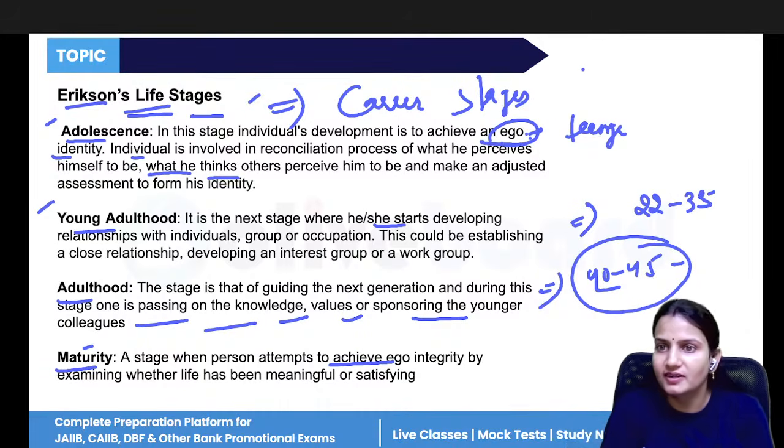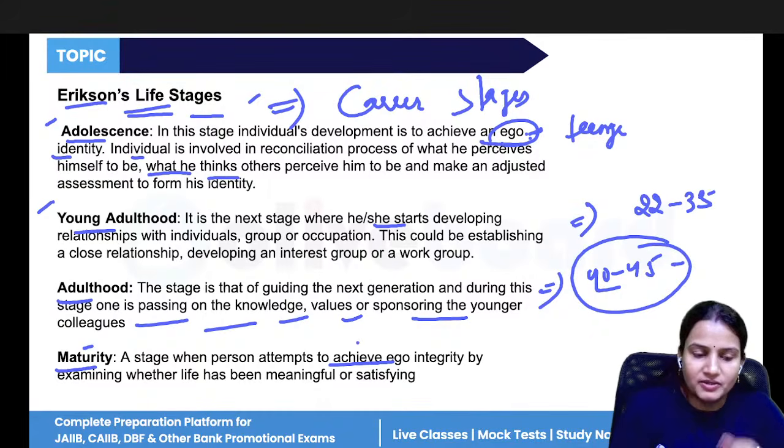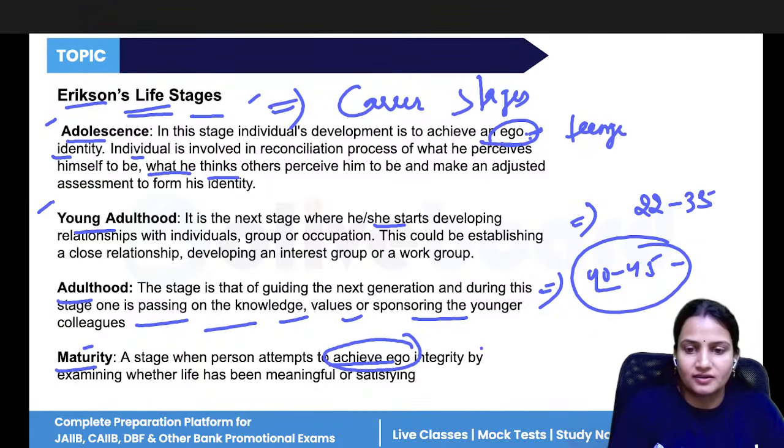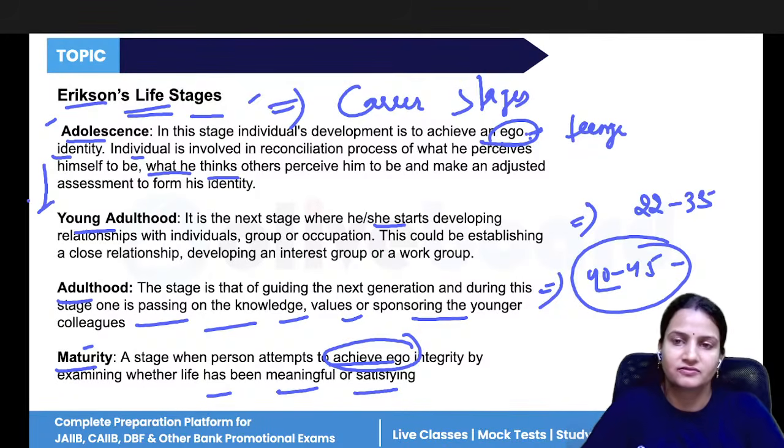That is why we say the child and the old age person are similar. In maturity, people try to understand what they have done in their whole life, how much they have devoted to their career, and whether their life was meaningful or satisfying or not. So that is all about the four life stages given by Erikson.